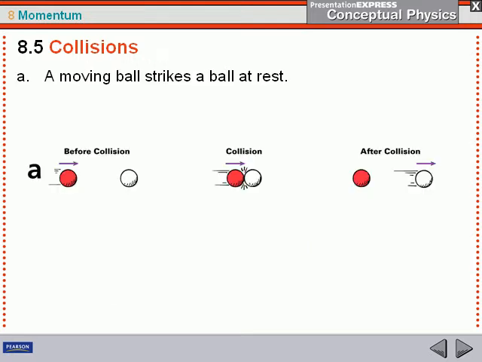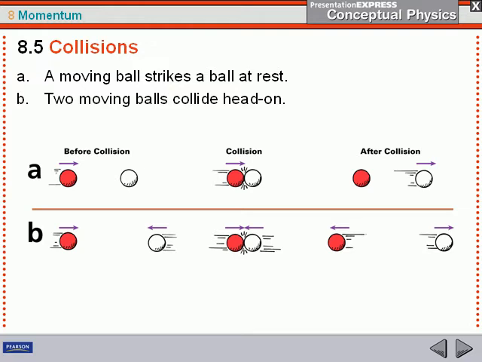Let's look at this in a diagram with the balls. You can see the moving ball strikes the second ball during the collision. The red ball is going to transfer all its momentum to the still white ball, and the white ball is going to move away with the same velocity. You can see the velocity here and the velocity here should be the same.